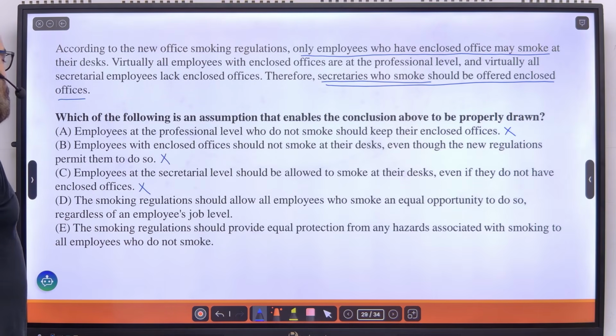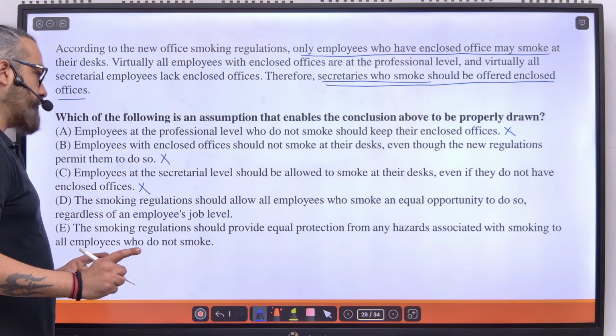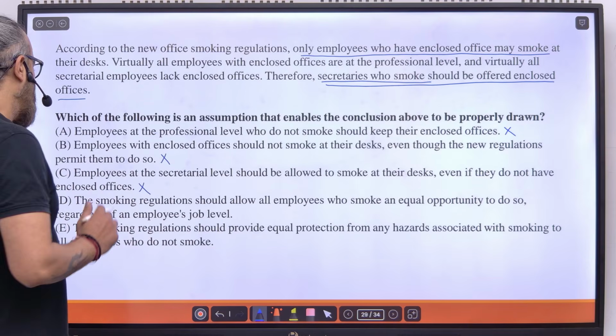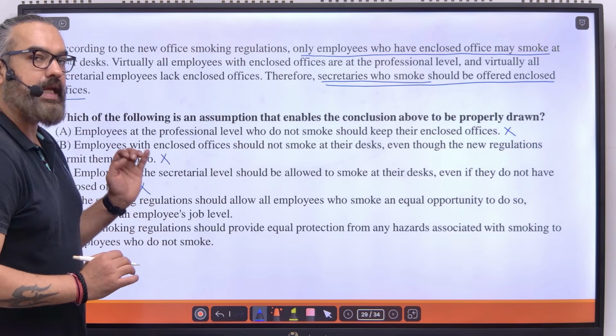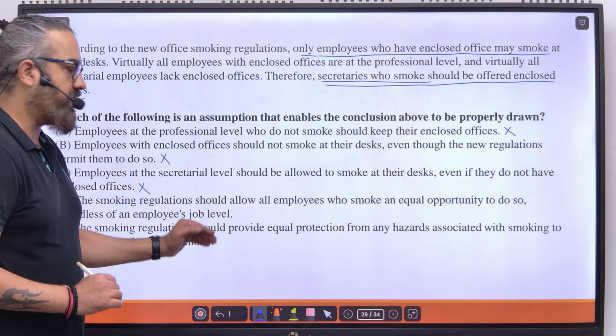D says the smoking regulation should allow all employees who smoke equal opportunity to do so regardless of an employee's job level. I repeat, the smoking regulation should allow all employees who smoke an equal opportunity to do so regardless of an employee's job level.